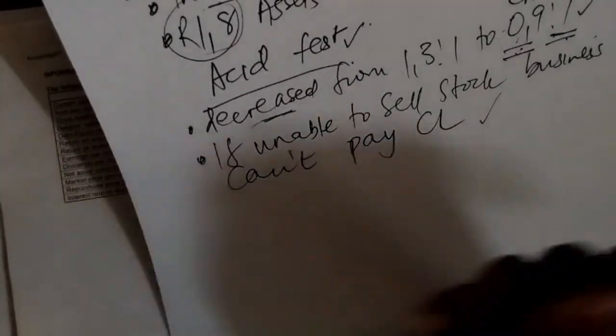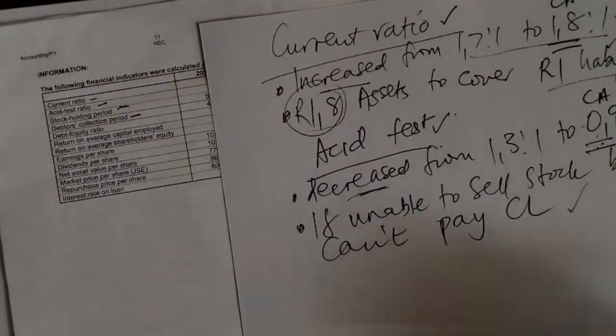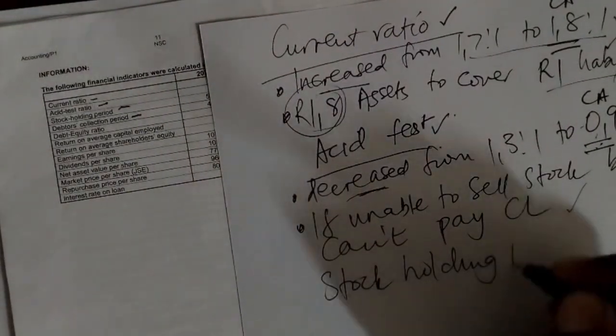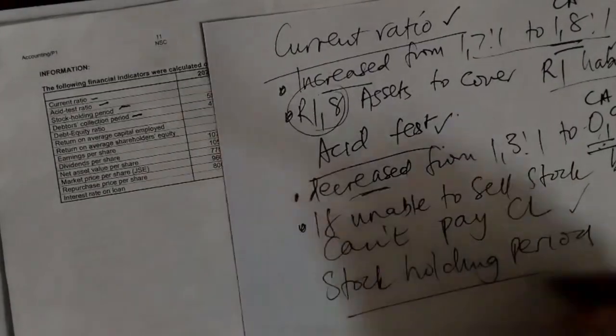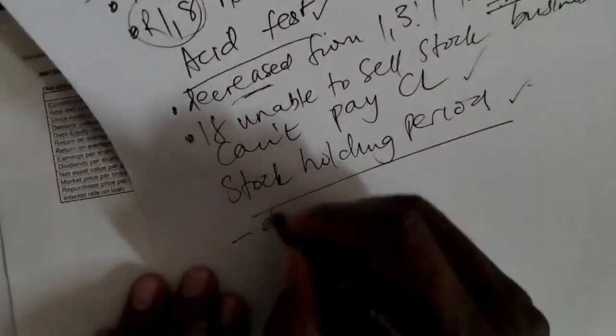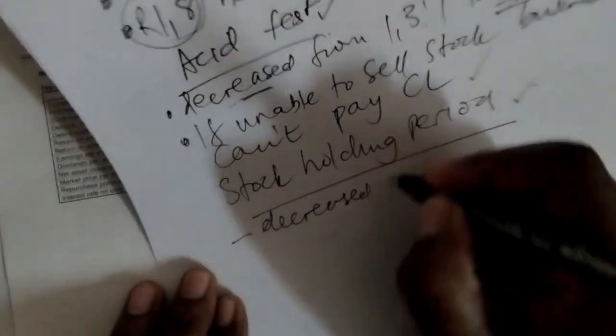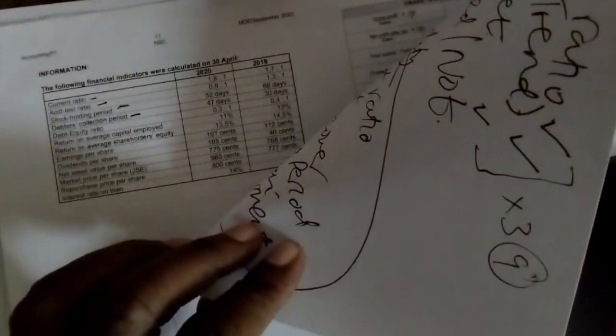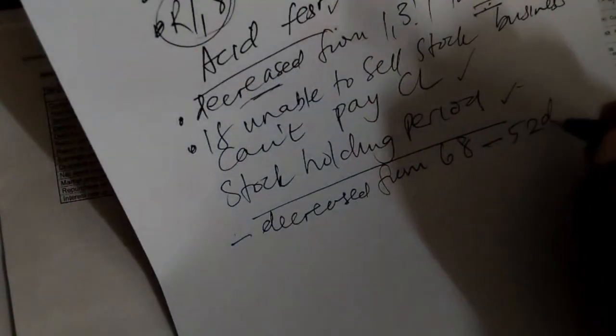Now, I can also take the other one, which is your stock holding period. What happened to my stock holding period? It went down. So it decreased from 68 to 52 days.